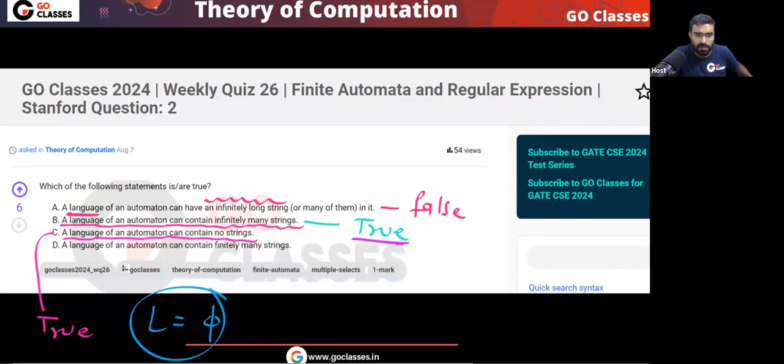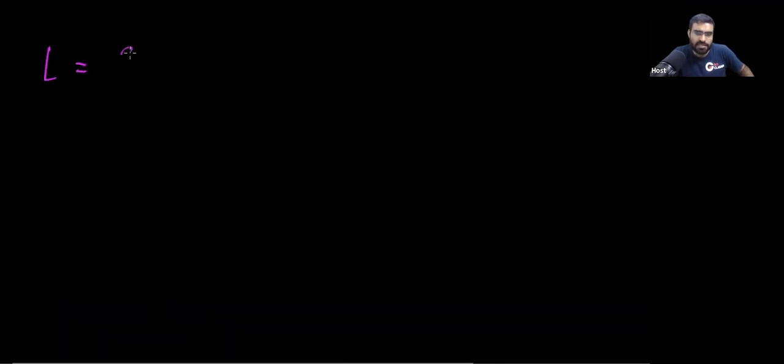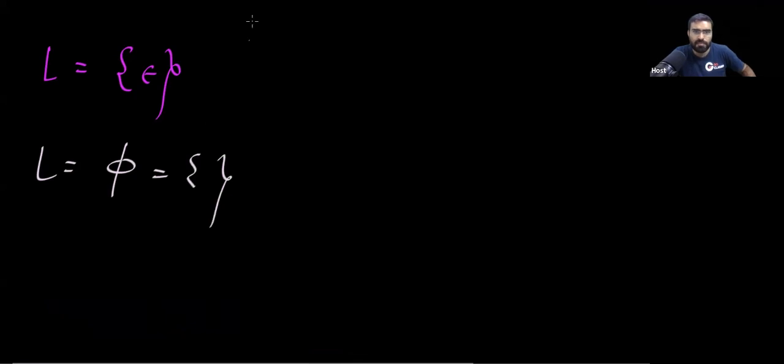Tell me one more thing. Which language does not contain any string? Remember, this language does not contain any string.